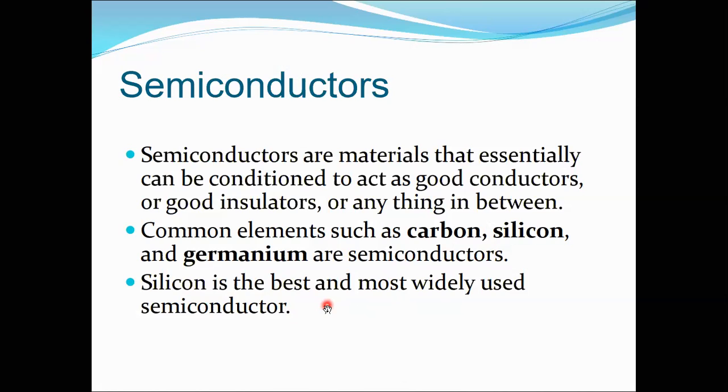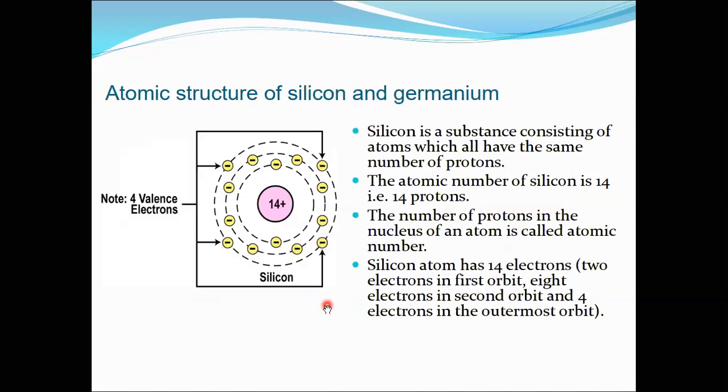So let's see how the electrons in semiconductors are arranged. Let's take silicon as an example. What is the atomic number? It is 14. If we see the electron distribution here, the first shell, n equal to 1, is completely filled, n equal to 2 is filled, and then n equal to 3. Here we can see 1, 2, 3, 4. It should be 8 electrons over here, but there are only 4 electrons.